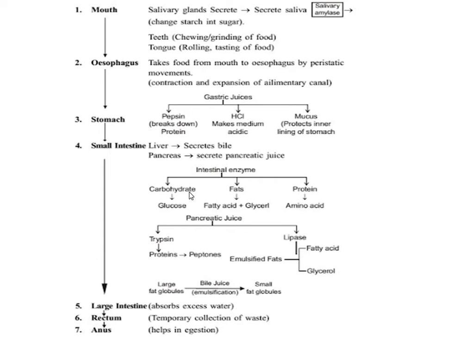In which the carbohydrates are converted into glucose, fat is converted into fatty acid and glycerol, proteins are converted into amino acid. Pancreatic juice contains trypsin, which converts proteins into peptones, and lipase, which converts the emulsified fats into fatty acids and glycerol. Now this emulsification process, what is it? Actually the large fat molecules are broken down, emulsified by the bile juice into small fat globules, so that your fat digesting enzyme lipases can act on them easily.